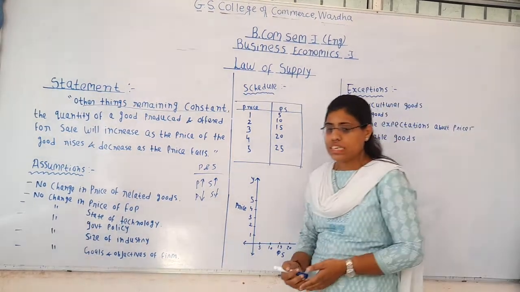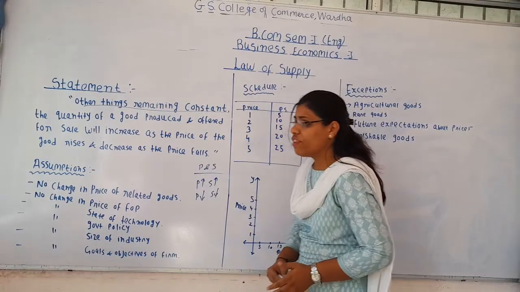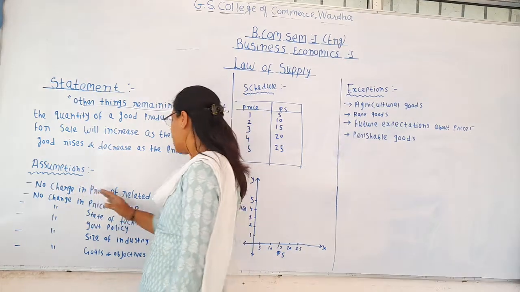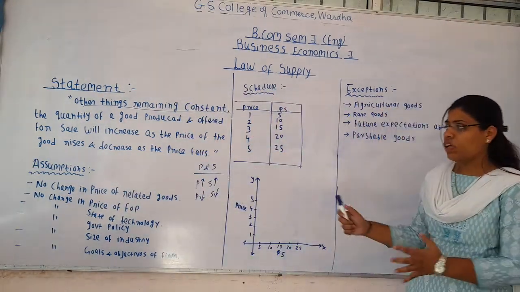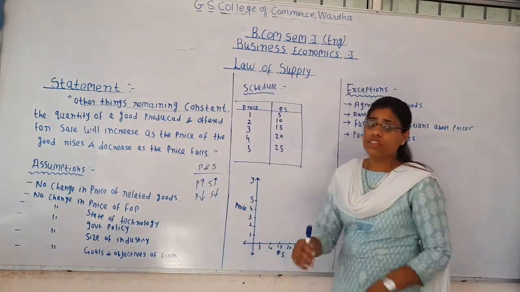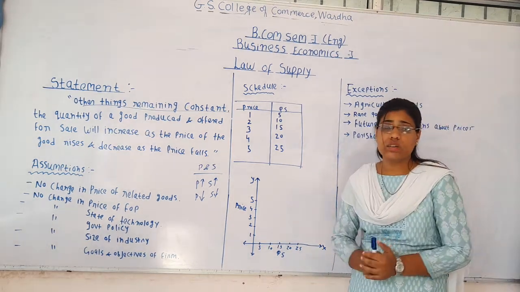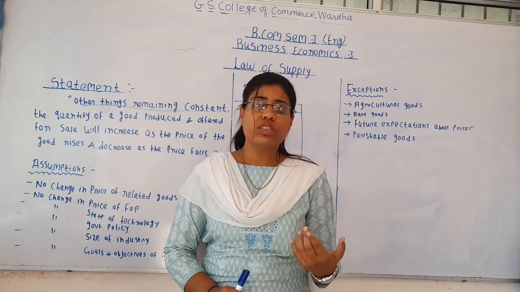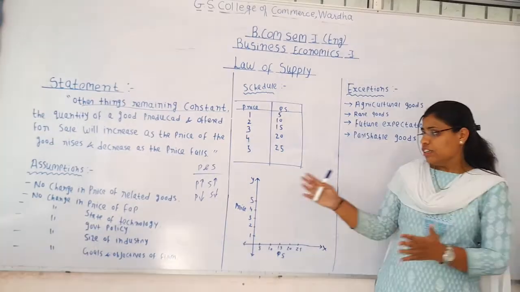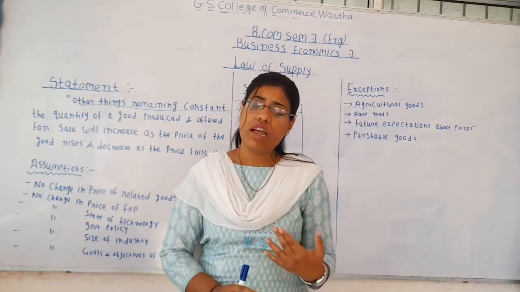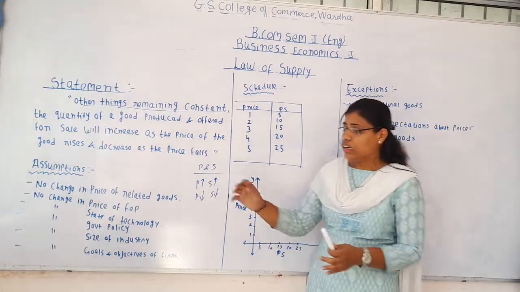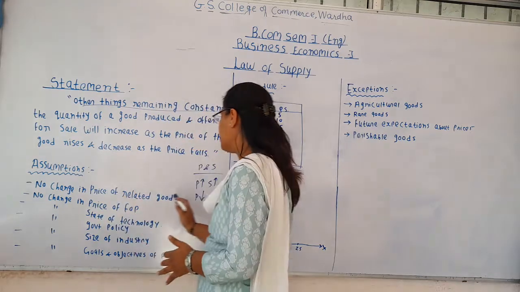Now we will see the assumptions to the law of supply. What are the basic assumptions? First one is no change in price of related goods. In the law of supply, we assume that for a particular period of time there is no change in the price of related goods. Because if the price of related goods changes, then even at a constant price the supply will change and the law of supply will not be able to operate. Therefore, no change in the price of related goods is assumed.